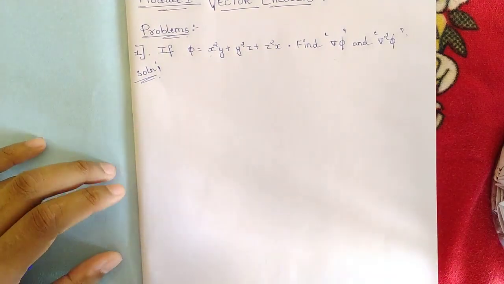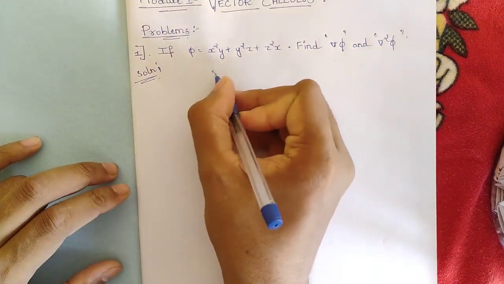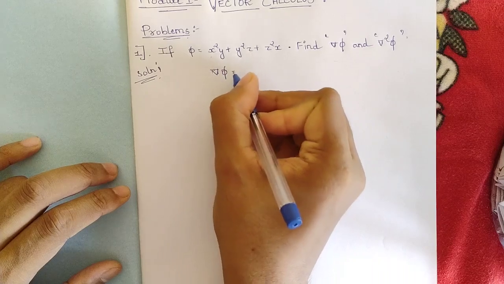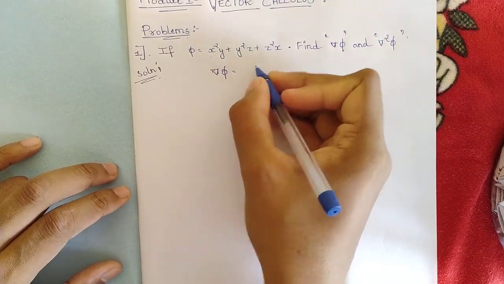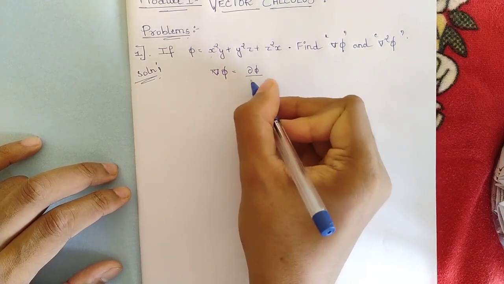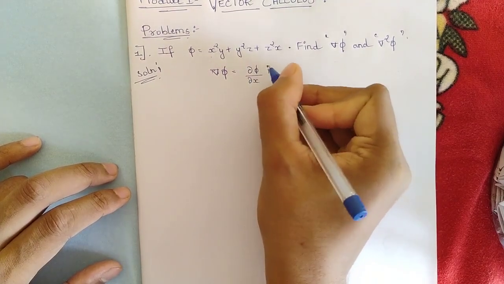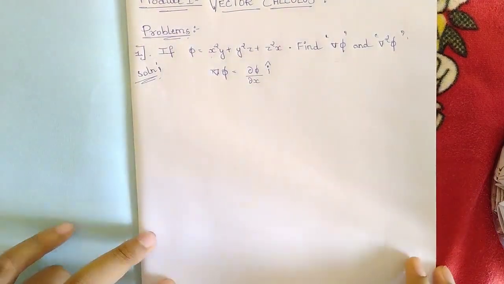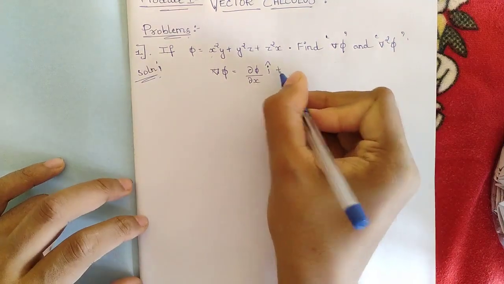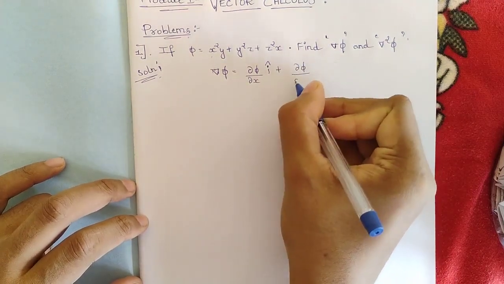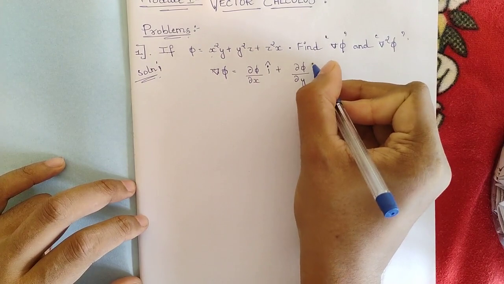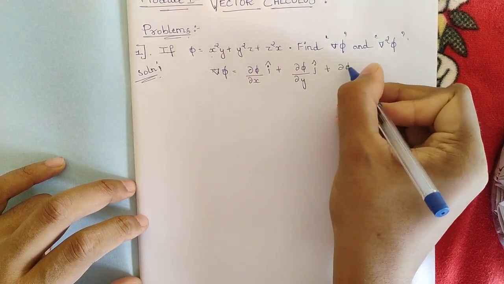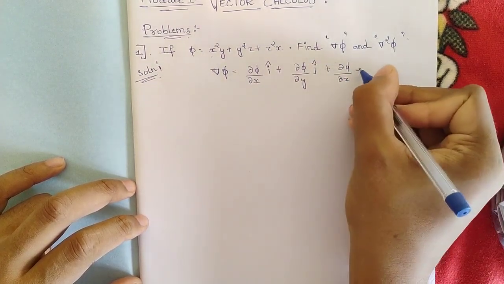First, write the formula for gradient. So we know that gradient del phi is equal to dou phi by dou x into i cap, plus dou phi by dou y into j cap, plus dou phi by dou z into k cap.